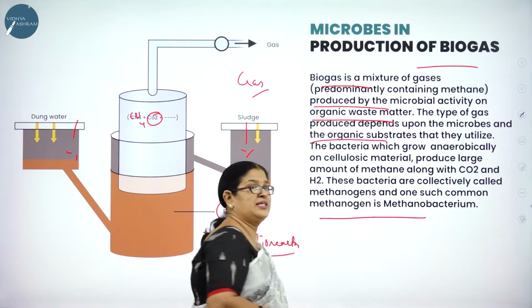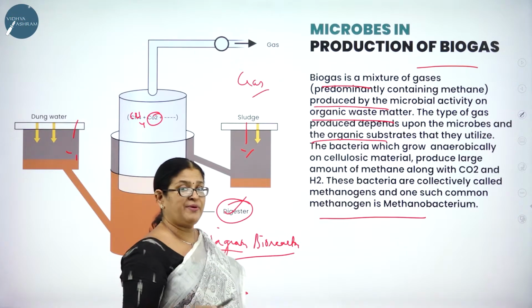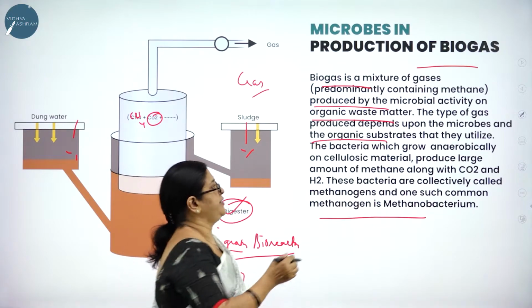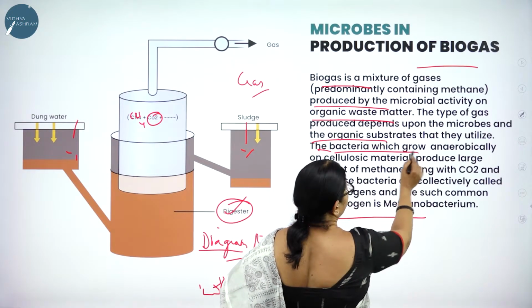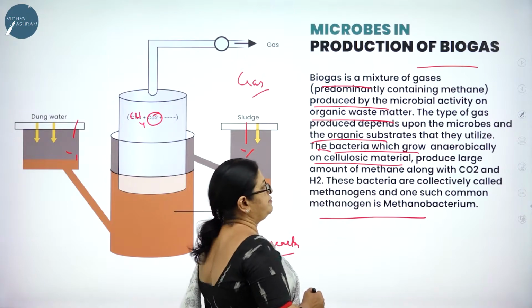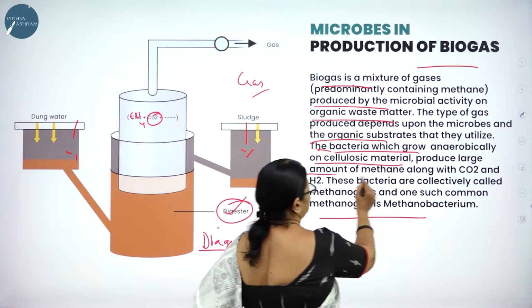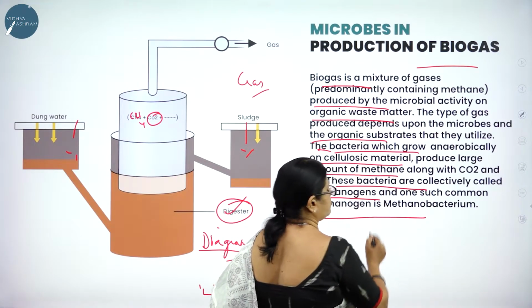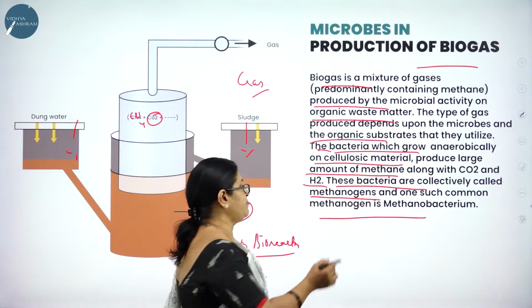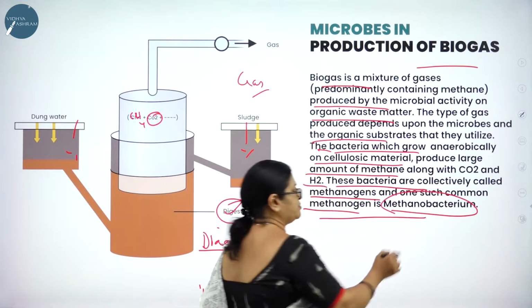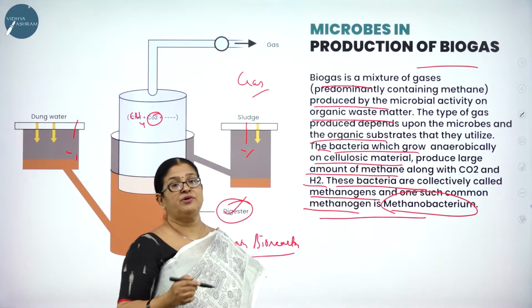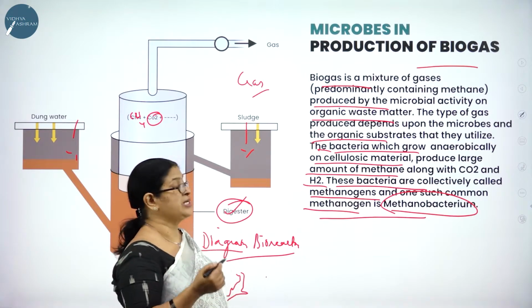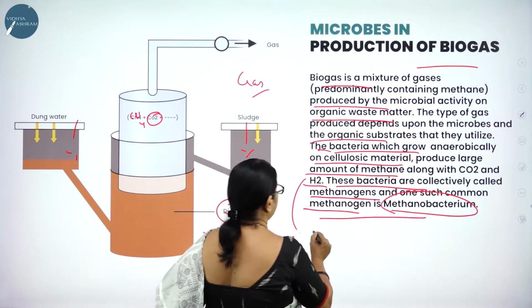So you have come across the archaebacteria, right? Like methanobacterium. They are the type of bacteria which produce a gas like methane, and that they utilize. The bacteria which grow anaerobically on cellulosic material produce a large amount of methane along with carbon dioxide and hydrogen. These bacteria are collectively called methanogens, and one such common methanogen is methanobacterium. This methanobacterium particularly is found in cow dung.